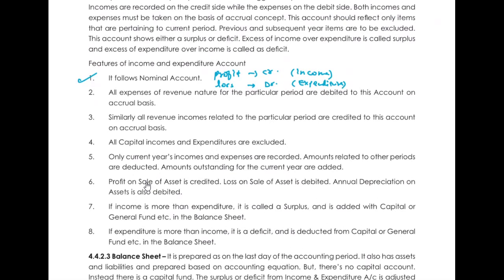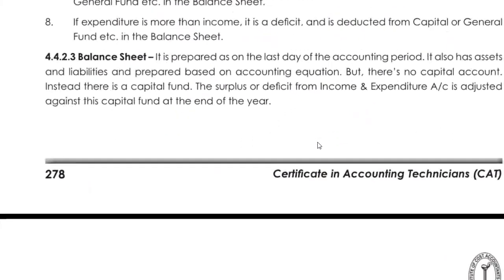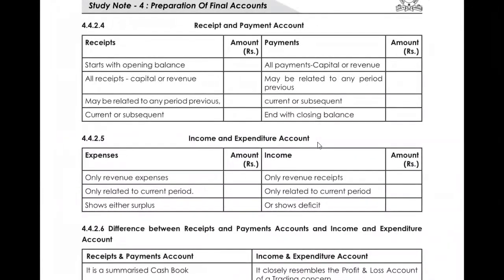Now, let us discuss the standard format, what we need to emphasize for the receipt and payment account, and then we can move forward to your questions. Here is an example where you have the receipt and payment account as well as the income and expenditure account. Your receipt and payment account, as I said, is just like your cash or bank account.